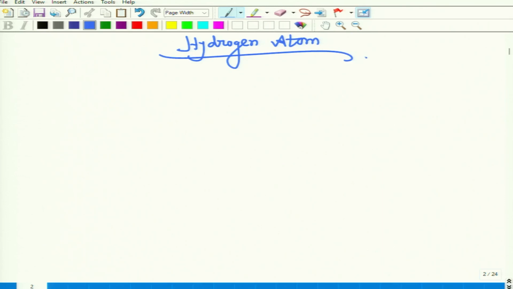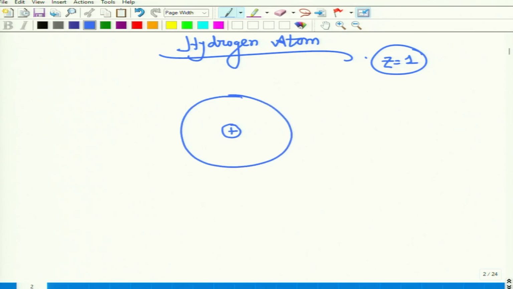Hydrogen atom. In the case of the hydrogen atom, Z equals 1, so there is only one electron and one proton. This is the central nucleus, one proton is there, and around it there is only one electron that is revolving around the nucleus.